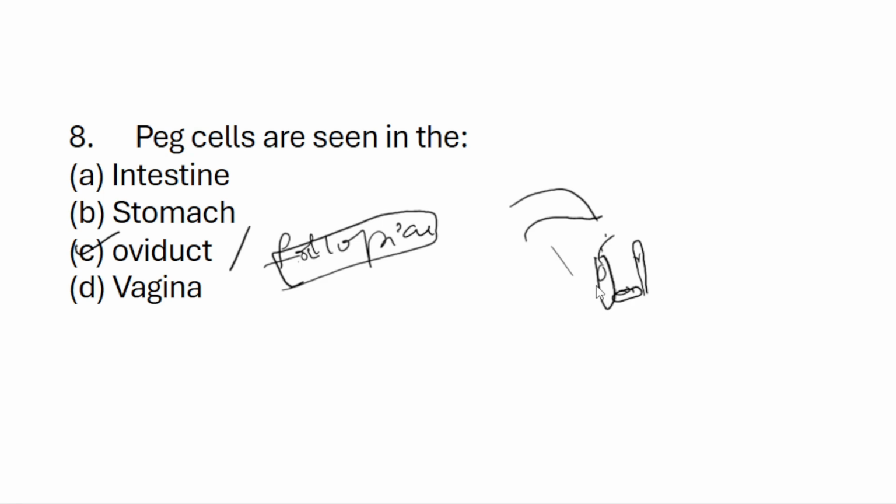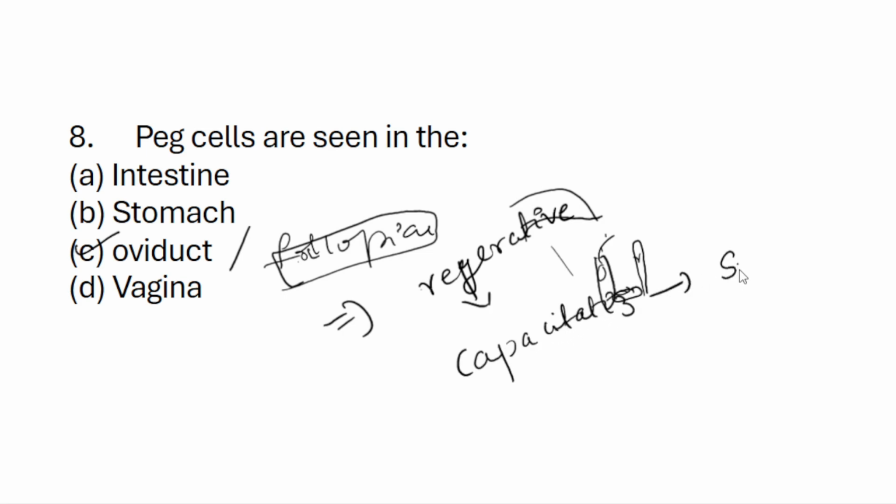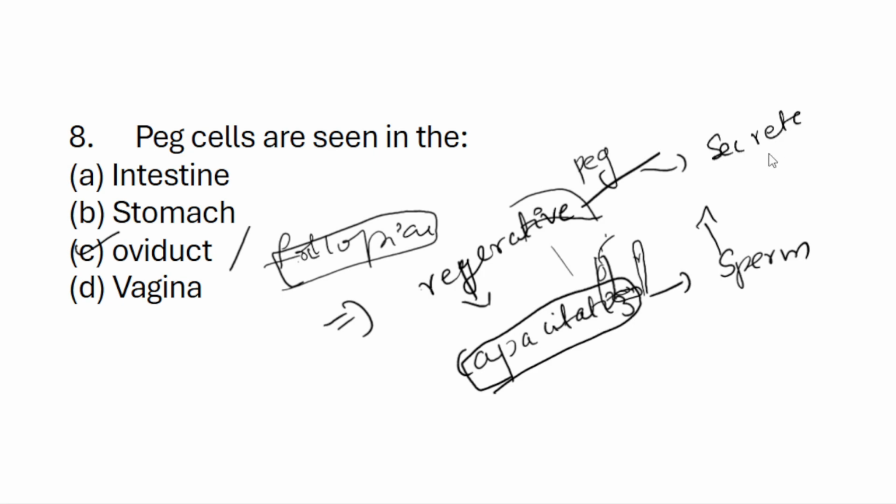What is the use of peg cells? They are regenerative cells. They increase the capacitation of sperms, meaning the capacity of sperms. Peg cells also secrete nutrients.